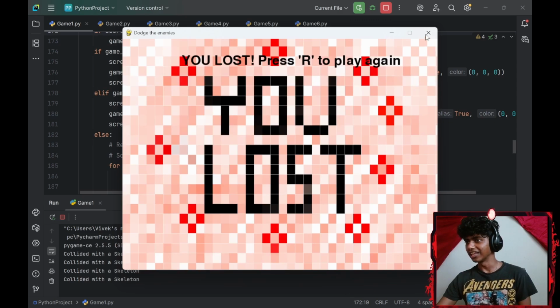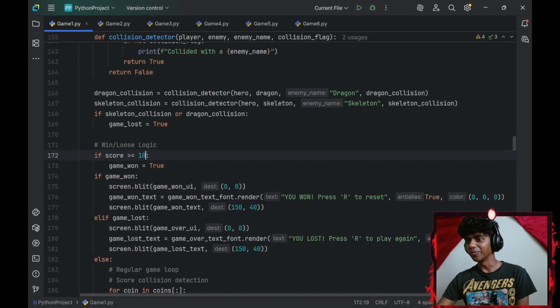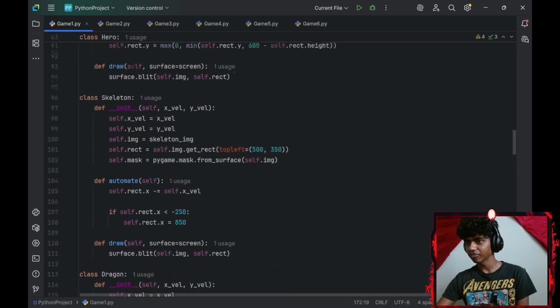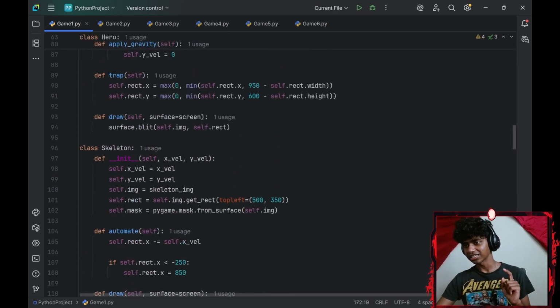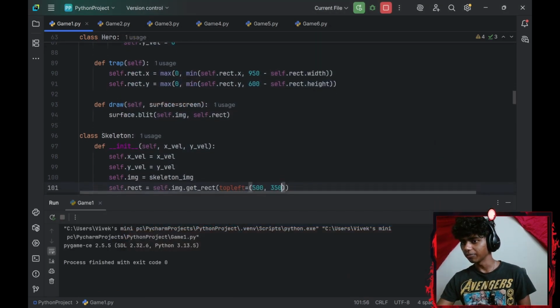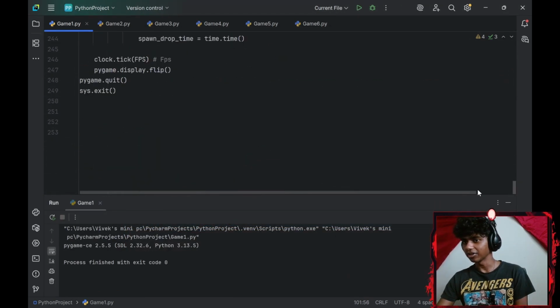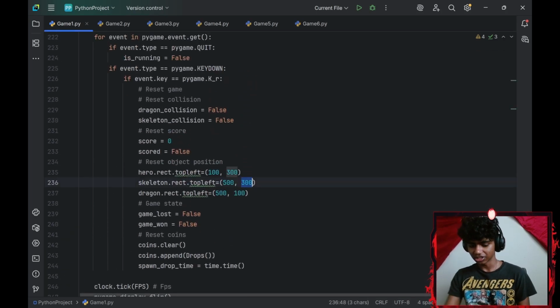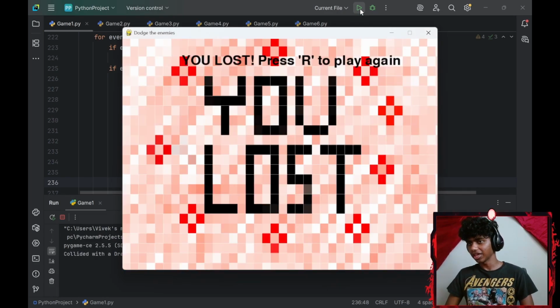Why is my skeleton flying up? Hold up, guys. Let me just fix that real quick. That's my dragon. That's my skeleton class. Okay, so that should be 350 or 400. Let's see. Okay, perfect. I think I know where I messed up, guys. Let me go a little lower. For my game reset logic, skeleton.reset should be 350. Okay, perfect. Now let's try winning the game.